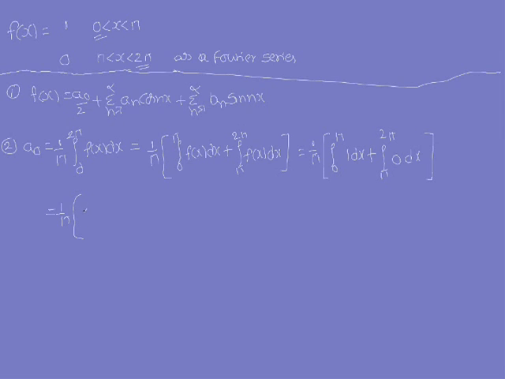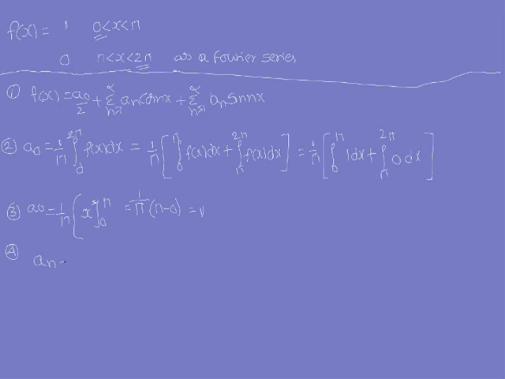So that is nothing but 1 by pi into integral 0 to pi 1 dx. Integration of 1 is x between the limits 0 to pi. So that is equal to 1 by pi into pi minus 0. So pi divided by pi, you are left with 1. So a naught value is equal to 1. Next, the a n formula.